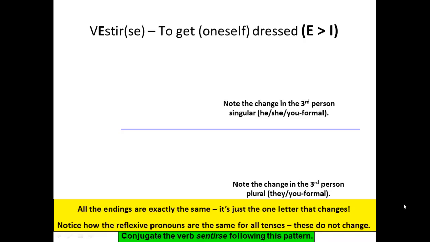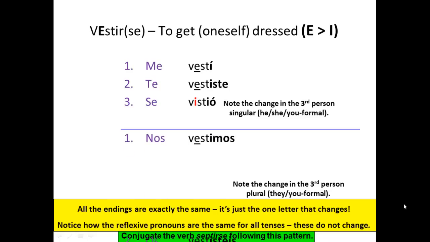Now let's look at vestirse, to get dressed. This is a reflexive verb. Remember, the presence of the reflexive pronoun, the se, means oneself, so to get oneself dressed. Now this is again one that changes from an E to an I, so it works in the same way as mentir, but this time it's reflexive. Me vestí, te vestiste, se vistió, nos vestimos, os vestisteis, se vistieron.